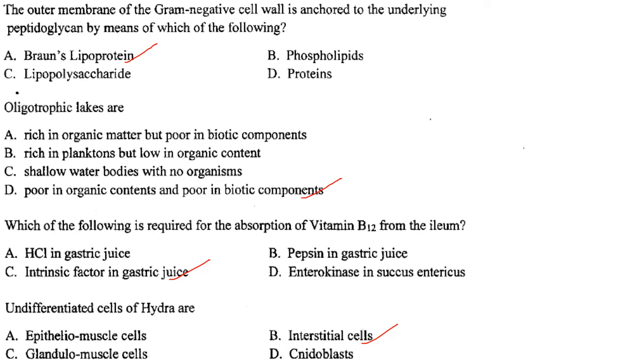Answer is option D. Then which of the following is required for the absorption of vitamin B12 from the ileum? It is intrinsic factor in gastric juice. Answer is option C. Then undifferentiated cells of Hydra are interstitial cells. Answer is option B.